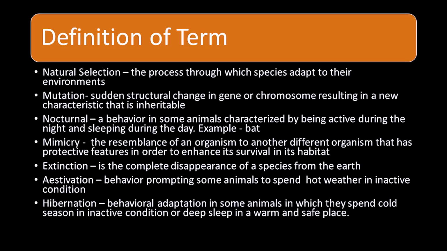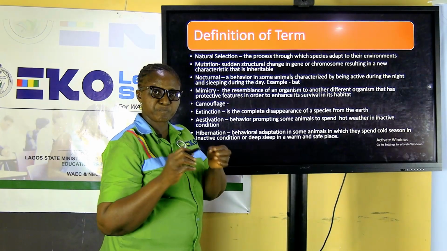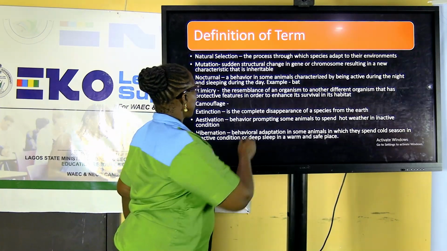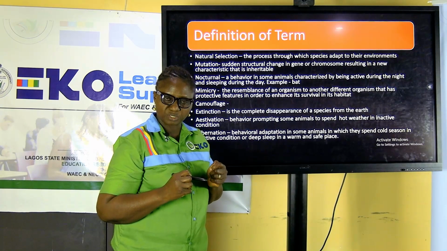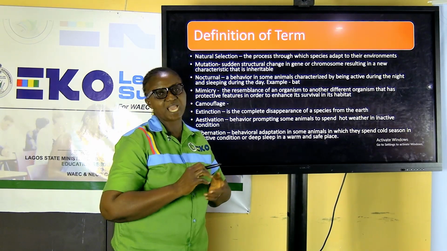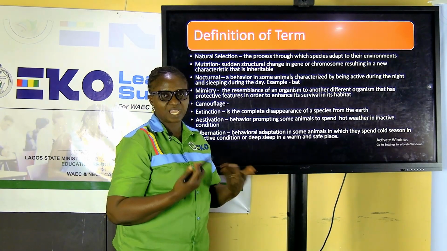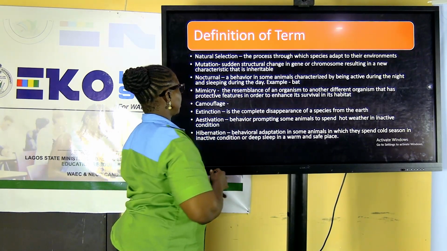The first one is natural selection. Remember I said earlier on that in nature, we pick on the organisms that have features to adapt. Natural selection is the process through which species adapt to their environment. What do I mean by species? Population of the same kind, organisms that can relate and reproduce, they are called species.